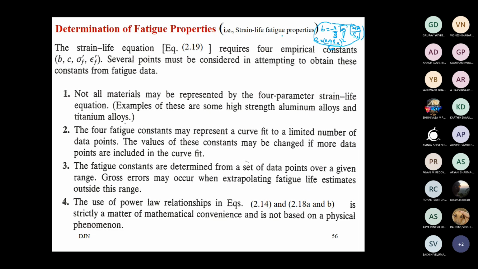If data is given, we can assume A as the true fracture strength sigma F dash. We can also take SU plus 50 KSI. These are all the various ways we took the values earlier in the case of the Basquin equation, SNF is equal to A NF to the power B, in the absence of values. So that is what is now explained here.